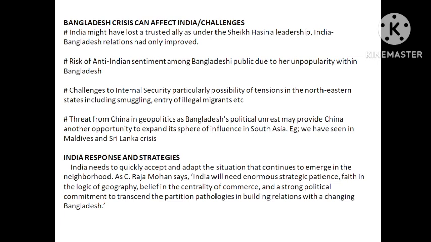The third is the challenge of internal security. Because of the refugees, illegal immigration will be there, and because of smuggling and all, even some activities of armed terrorism will be on the rise. Whenever there is unrest, law and order will break down.